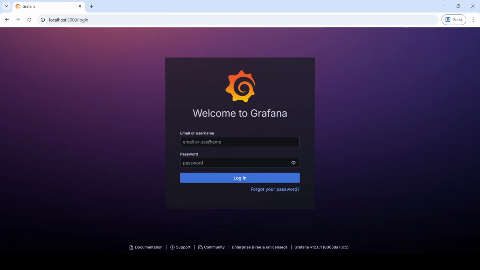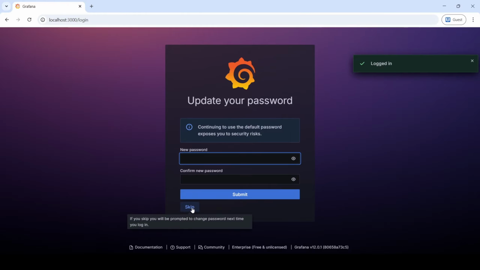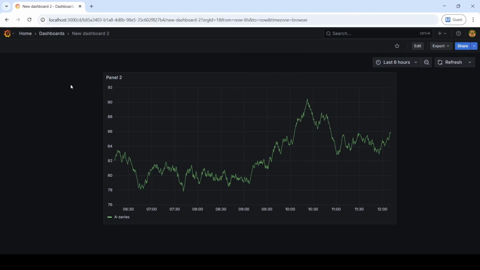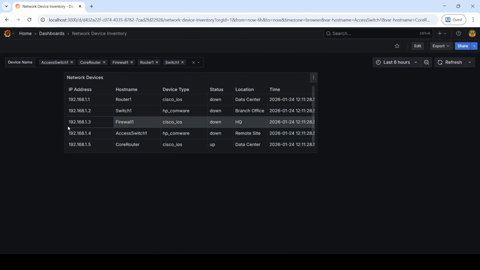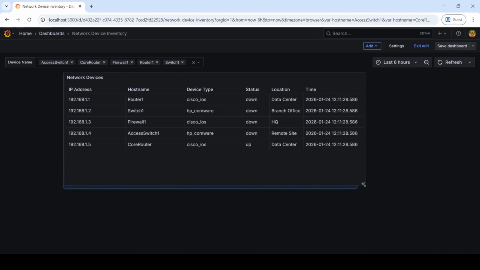Alright, so let me log in, admin. I'm going to skip this. The first step is to create or select a panel. So in my case, I'm going to select an existing panel or dashboard that I have here. So I'm going to click edit, just move this in the middle.